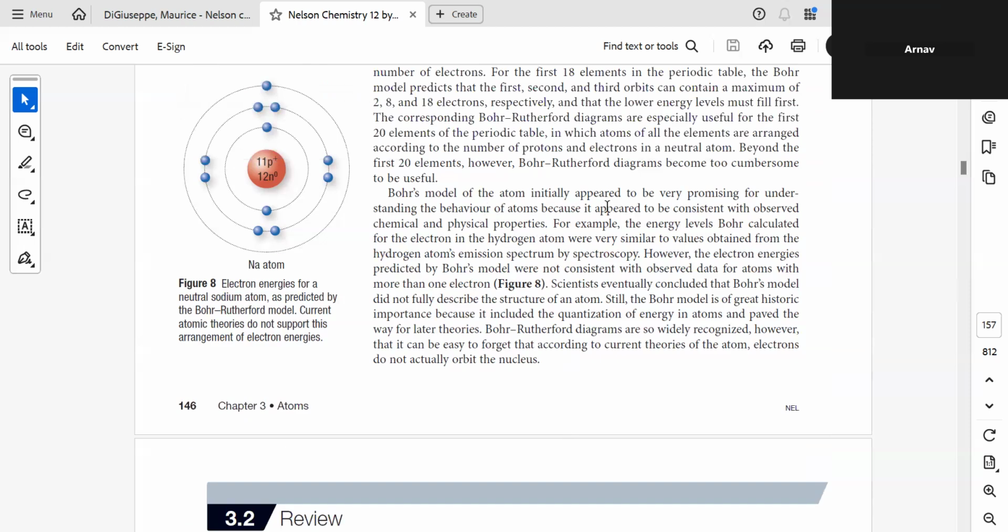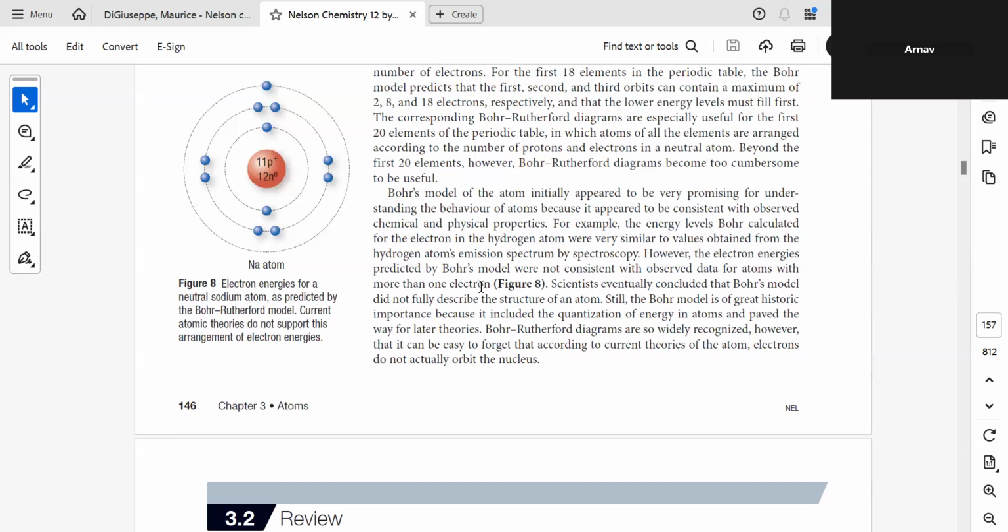The Bohr model of an atom initially appeared very promising for understanding the behavior of atoms, but it appeared to be inconsistent with observed chemical and physical properties. For example, the energy calculated for the electron in a hydrogen atom was very similar to the values obtained from the hydrogen atom emission spectra by spectroscopy. However, the electron energies predicted by Bohr's model were not consistent with the observed data for atoms with more than one electron.